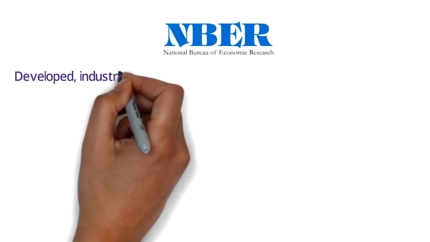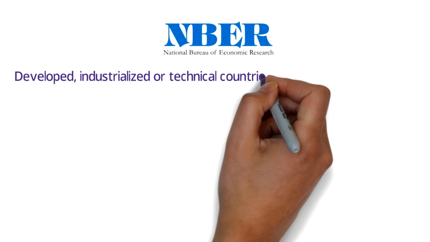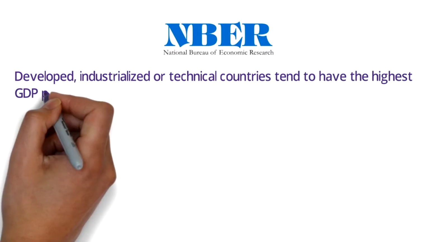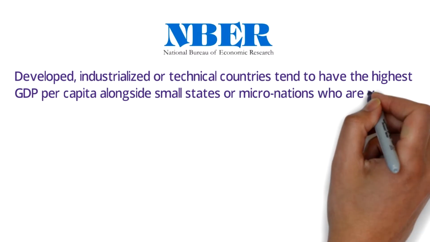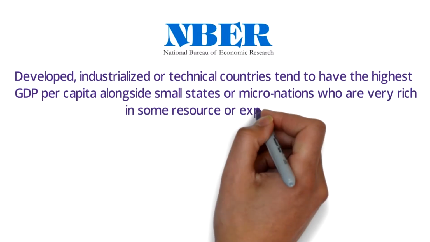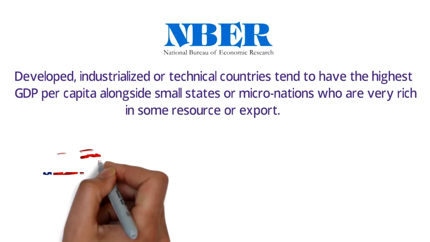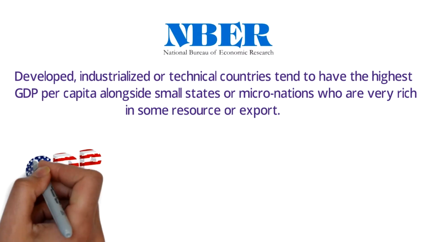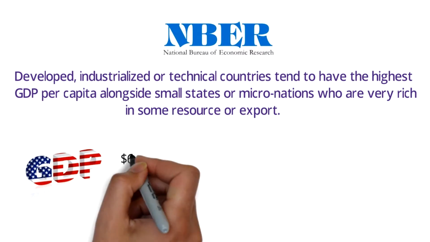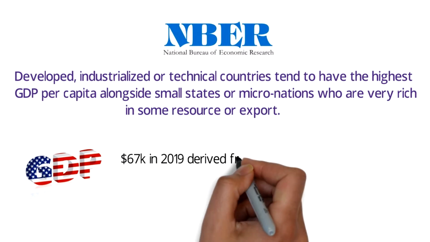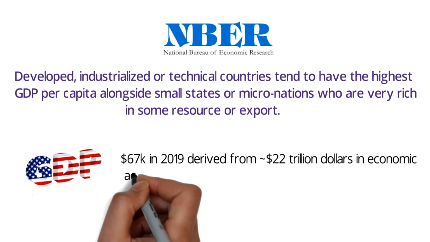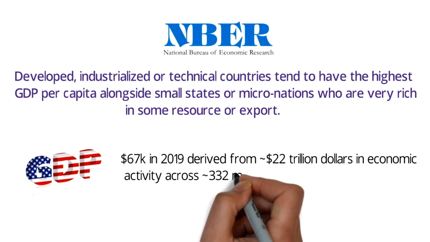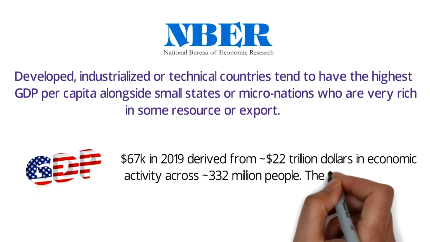Developed, industrialized, or technical countries tend to have the highest GDP per capita, alongside small states or micronations who are very rich in some resource or export. For example, the GDP per capita of the U.S. was around $67,000 in 2019, derived from around $22 trillion in economic activity across roughly 332 million people.